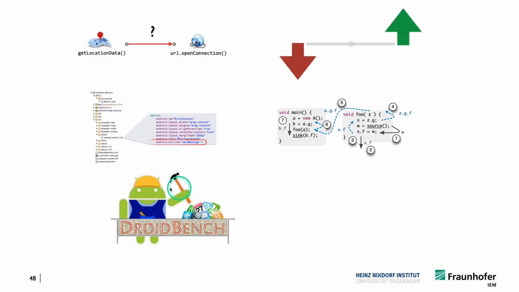Then I presented to you the DroidBench benchmark suite that we had published, and also the empirical results that we had obtained at the time. I should say that in the paper we published these results on DroidBench, but since then we have also applied FlowDroid in numerous other contexts. So we have applied it to real-world applications quite successfully.